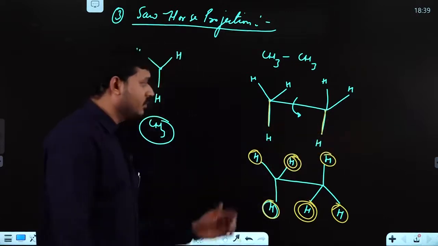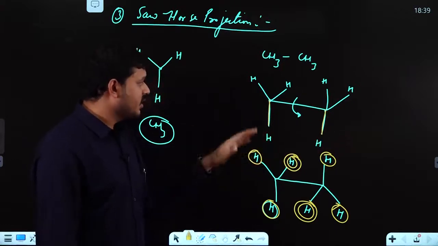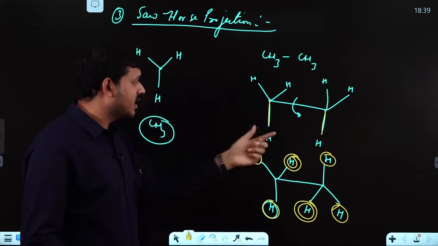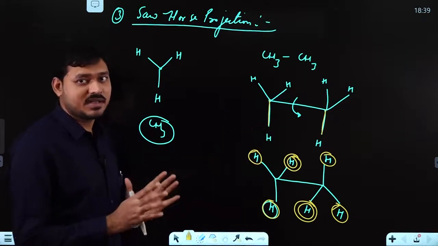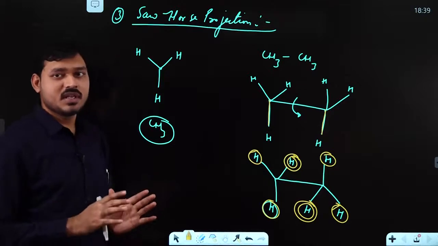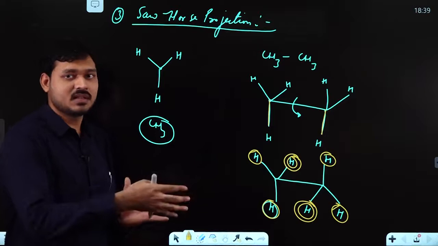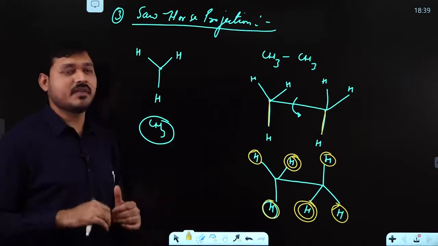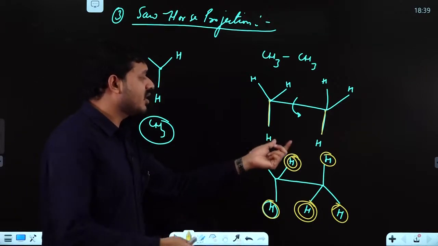Why strain? Because these two are in front of each other. So due to the electronic repulsion of these bonds, there is a repulsion. That is called torsional strain. Clear? What do you mean by strain now? Strain simply means discomfort in the molecule or some sort of stress. Just like we say I am stressed, meaning some sort of discomfort I am having, similarly this molecule is having some sort of discomfort or stress.